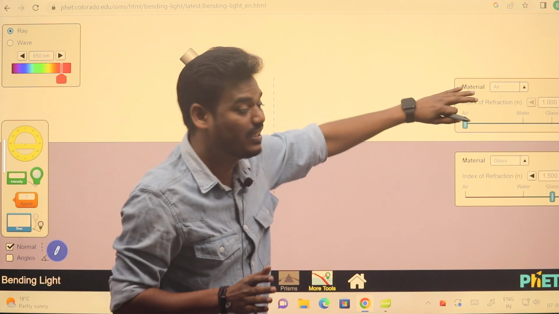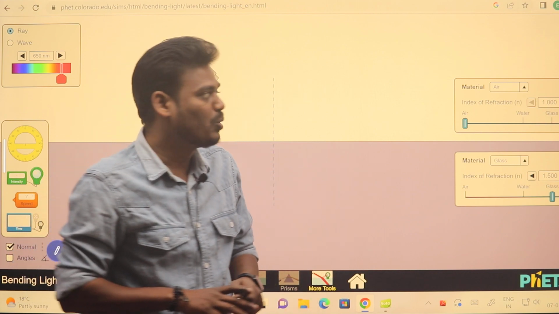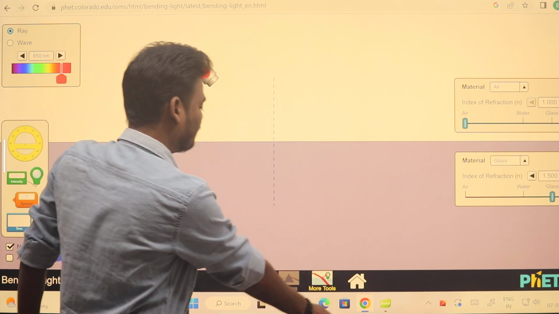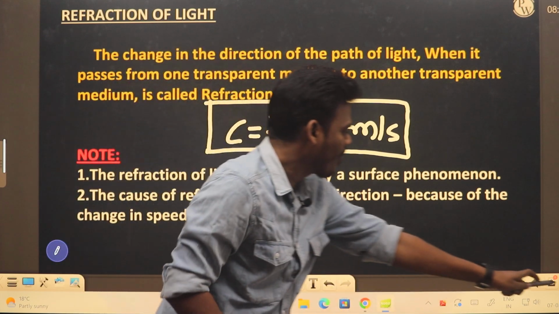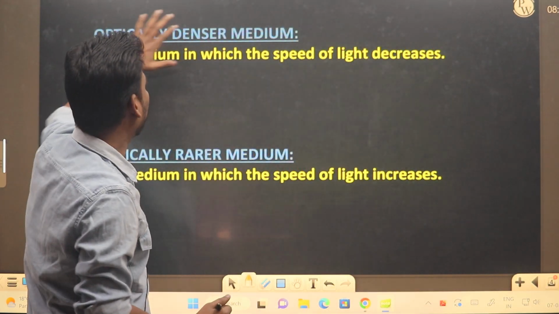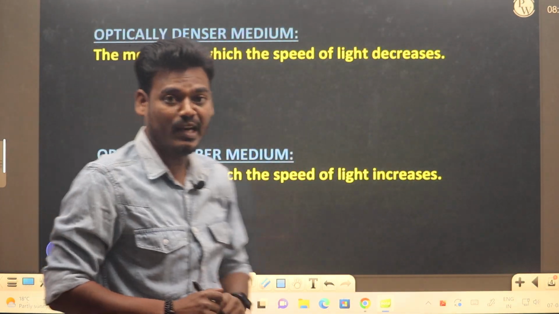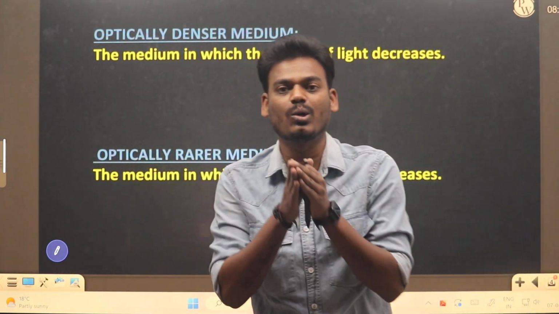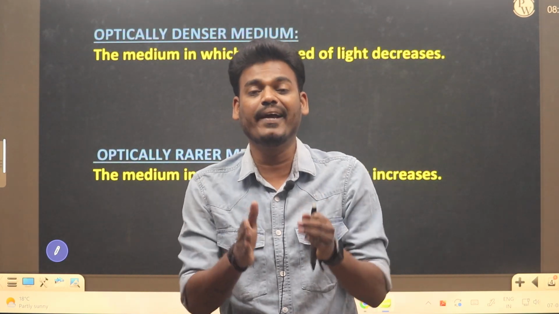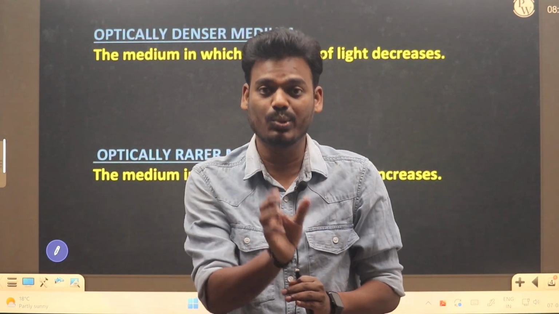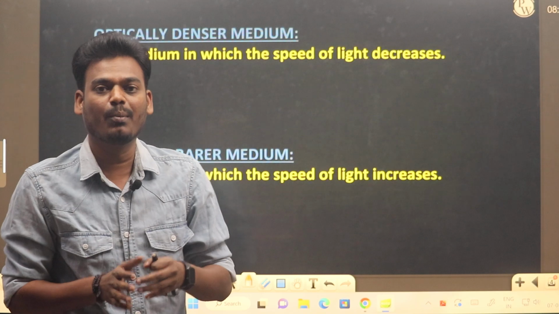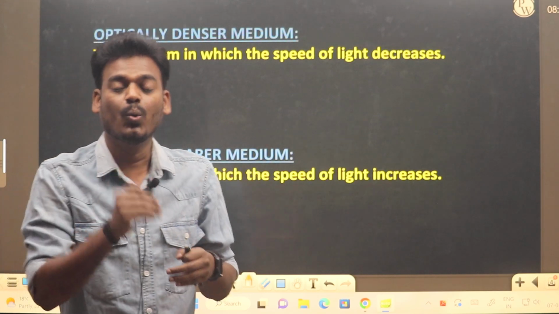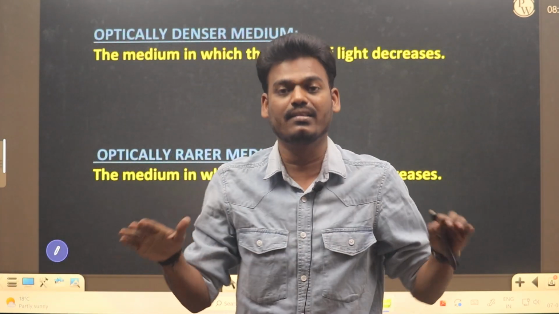And compared to this air medium. Okay, so now if I see here optically denser medium and optically rarer medium, we need to understand first what does it mean. So if I talk about optically denser medium, it is where the speed of light reduces due to intermolecular space. If I talk about optically rarer medium, it is where the speed of light increases.